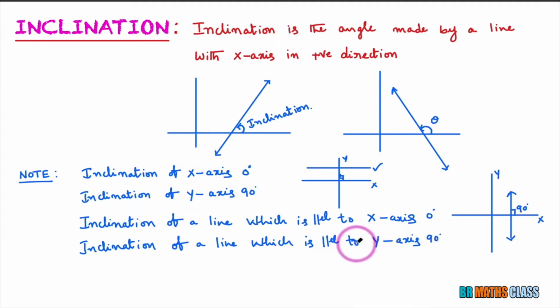So in this class we learned about inclination. Inclination is the angle made by a straight line with the x-axis in the positive direction. What is the inclination of the x-axis? 0 degrees. What is the inclination of the y-axis? 90 degrees. What is the inclination of a line parallel to the x-axis? 0 degrees. Inclination of a line parallel to the y-axis? 90 degrees. In the next class, we will learn about the slope of a straight line.